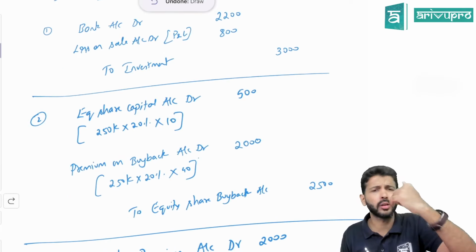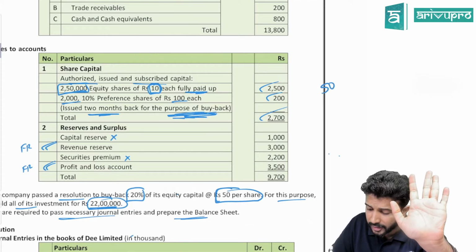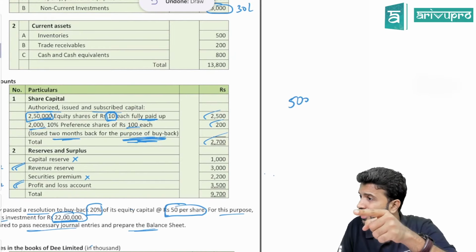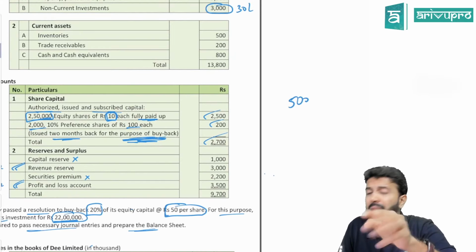So the actual equity share capital is reduced by 500, but since you gave additional preference shares, 200 of the gap is already filled up. How much gap is still remaining? 300. So for 300, or only that 3 lakh, you will create CRR.